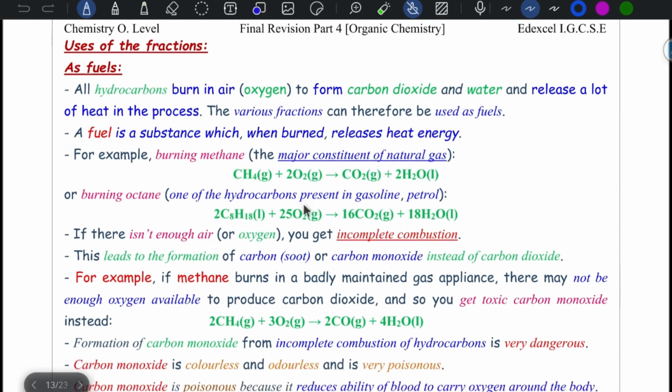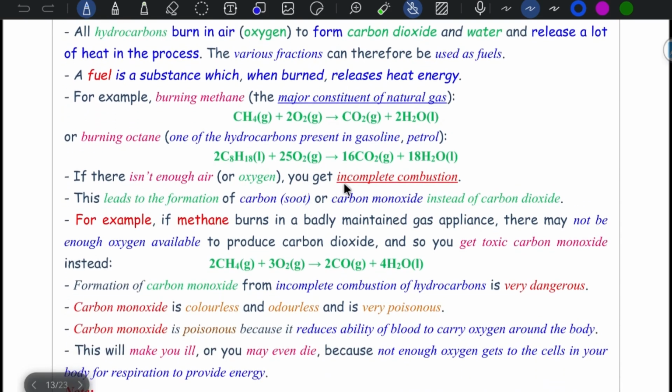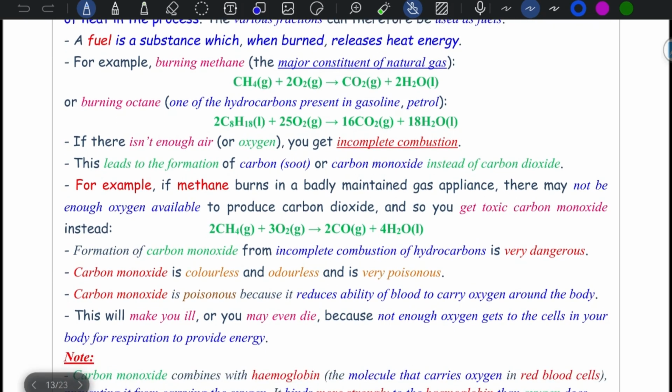Burning octane, which is petrol or gasoline, also gives carbon dioxide and water. If there is not enough air, meaning oxygen is not enough, incomplete combustion will occur, and this leads to the formation of carbon, soot, which is black, or carbon monoxide instead of carbon dioxide. If methane burns in a badly maintained gas appliance, there may not be enough oxygen available, so it will give carbon monoxide.